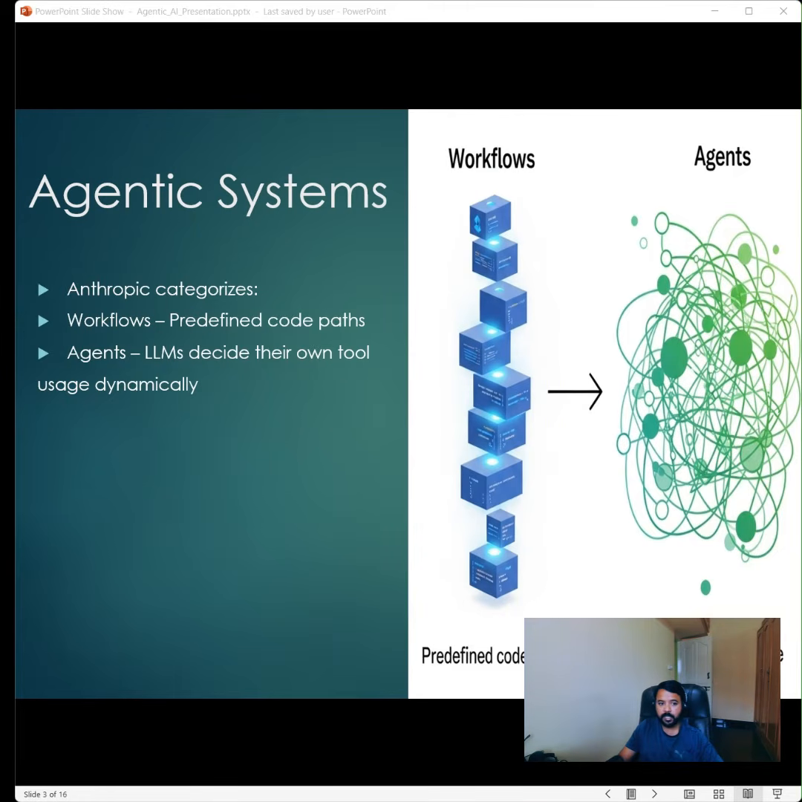Then we have agents. Agents are a paradigm where the LLM decides its own tool usage dynamically. Let's suppose we are giving a prompt to an agent. This means AI is not just following a script; it's actively assessing the situation, deciding which tools it needs to use and how to use them in real life to achieve its goal. This dynamic decision making is what sets agentic AI apart and unlocks its incredible potential.